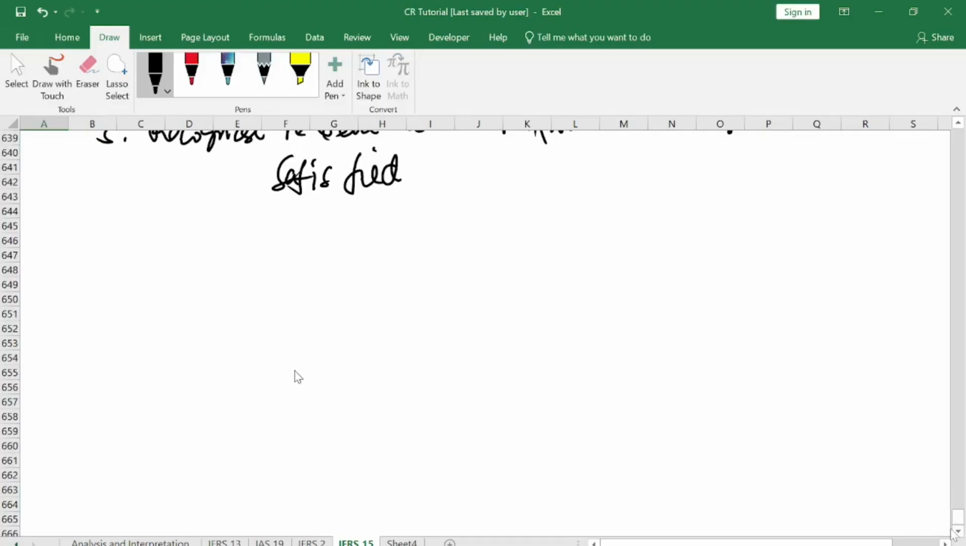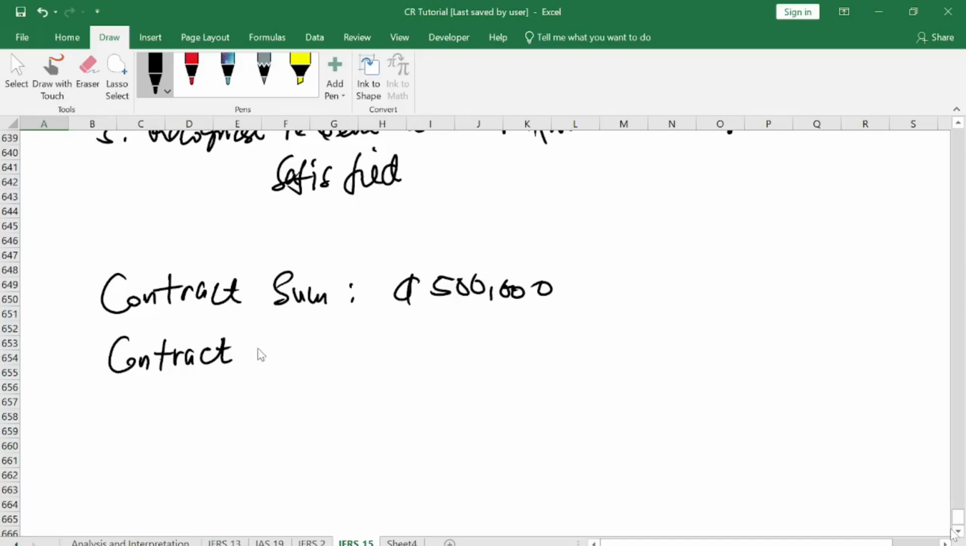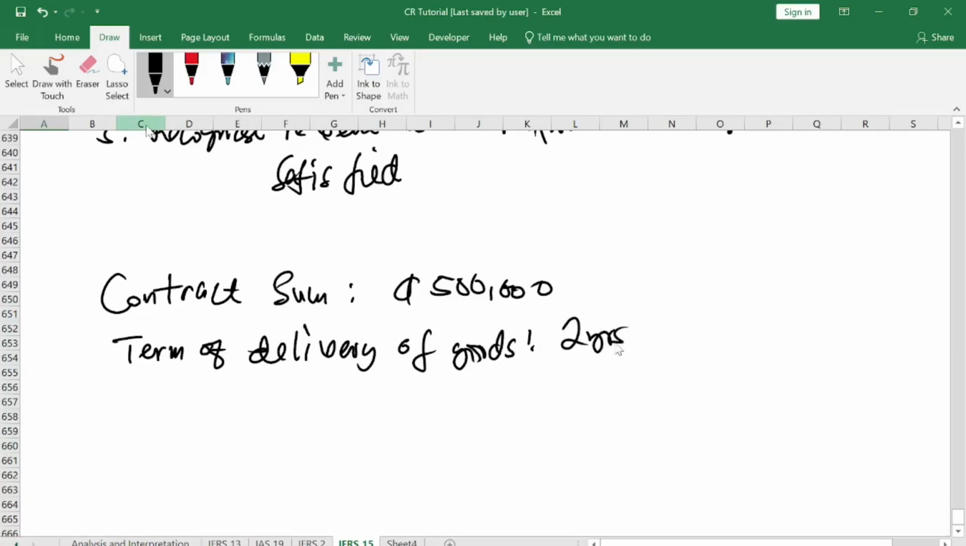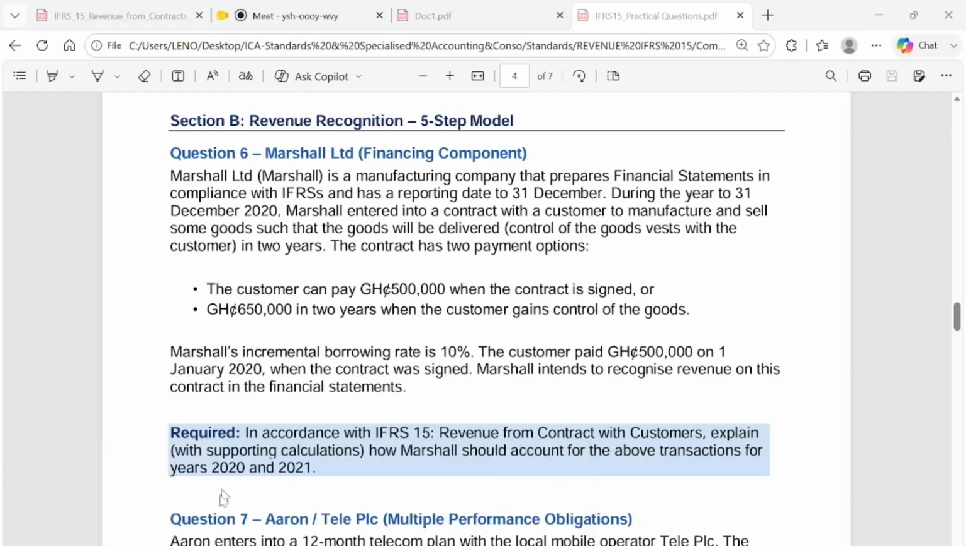After you are done, then you can start the solution. The contract sum is how much? 500,000. The delivery term is delivery of goods in 2 years' time. The cost of capital is 10%. All of them are in the question. You can see it there.